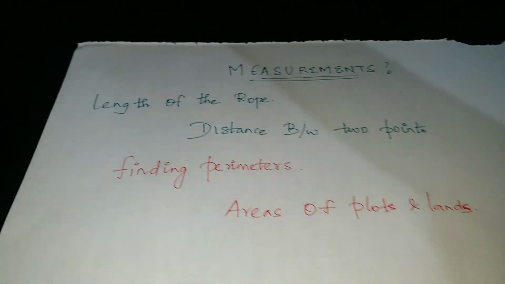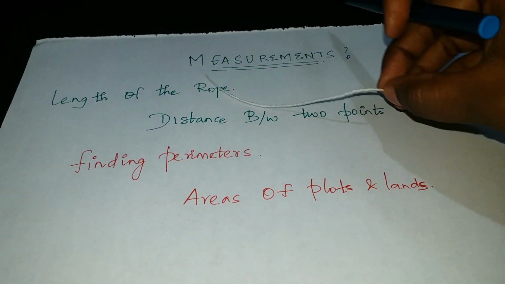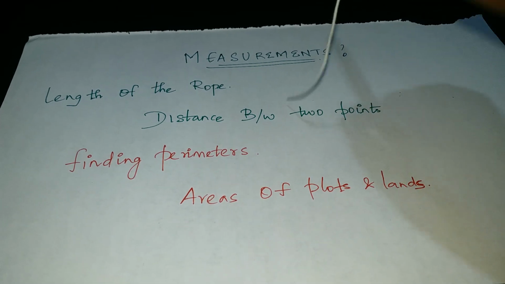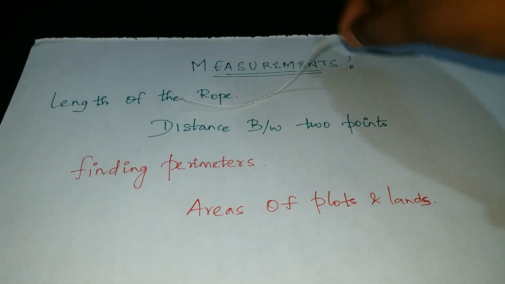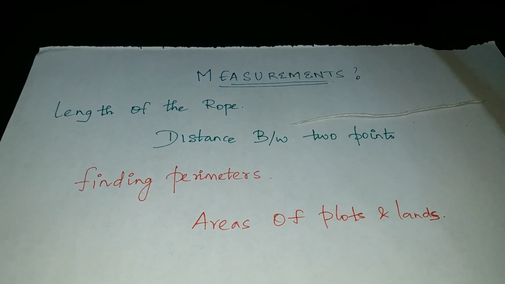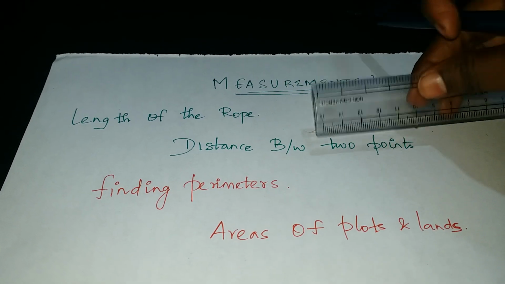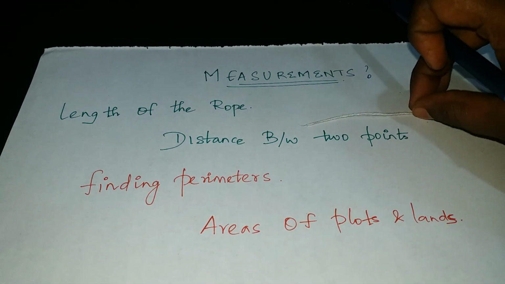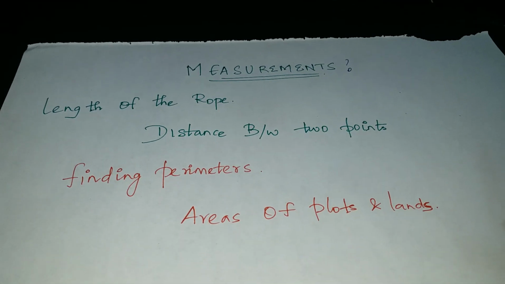Length of a rope. See, this is kind of a rope. This is actually called a thread, but now we'll use it as a rope. To find this distance, we used to measure it with a scale. This is called measure. Then, distance between two points.